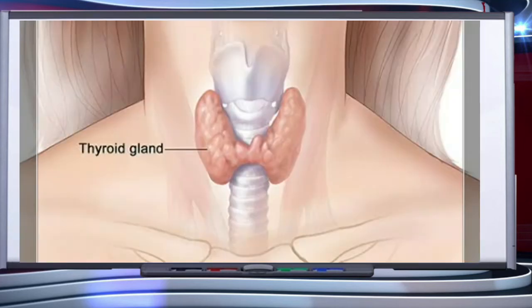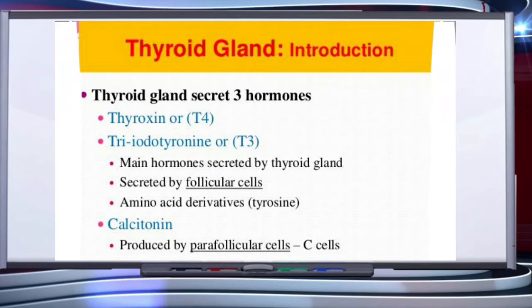The next gland we are talking about is the thyroid gland, which is composed of two lobes placed on either side of the trachea. Both the lobes are interconnected with a thin flap of connective tissue called isthmus. The thyroid gland is composed of follicles and stromal tissues. The thyroid gland secretes three hormones: thyroxine or T4, triiodothyronine or T3, the main hormones secreted by the thyroid gland, which are amino acid derivatives of tyrosine, and calcitonin produced by parafollicular cells, that is C cells.